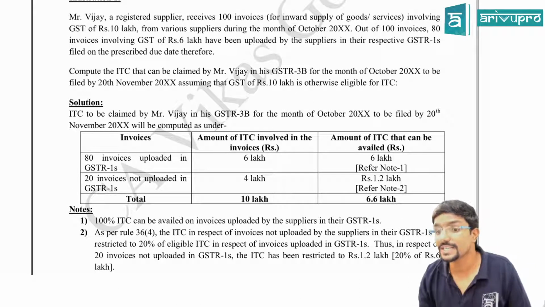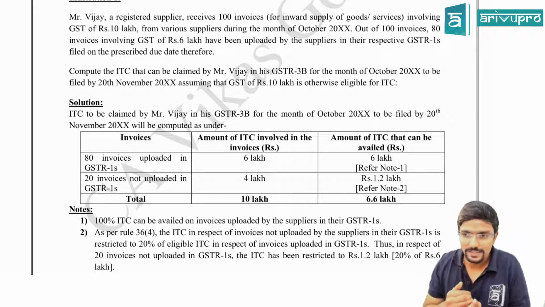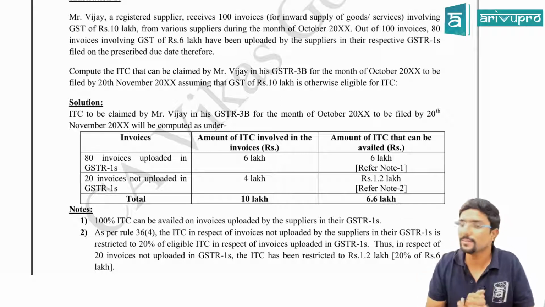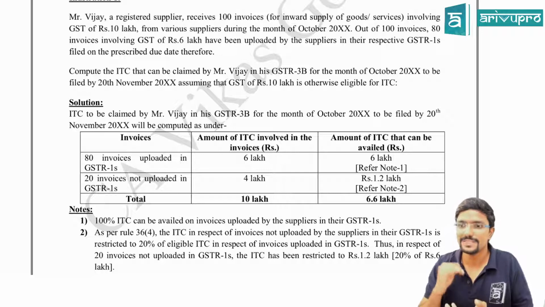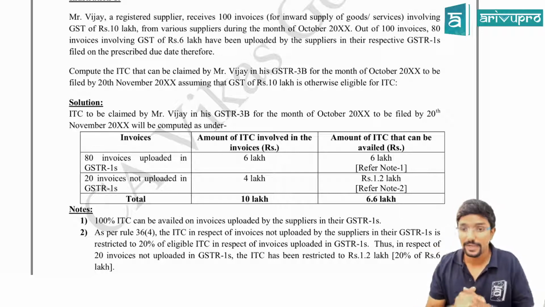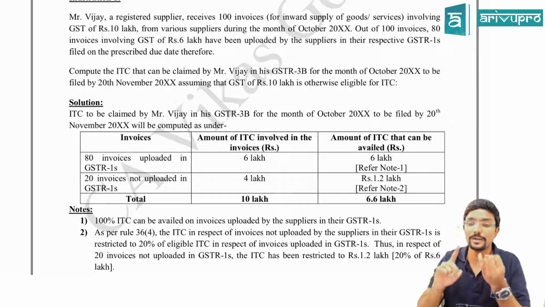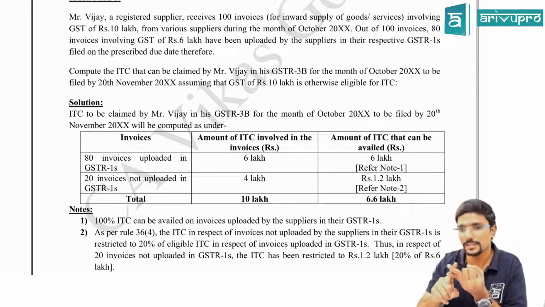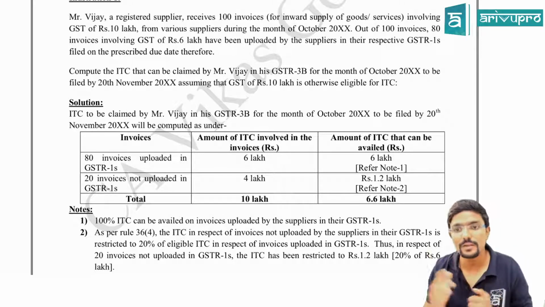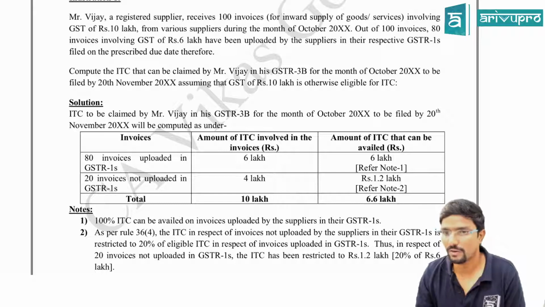Vijay in GSTR 3B, that is monthly return. See, guys, instead of GSTR 3, now 3B has been replaced. Agree? Which has to be filed. This is also a monthly return, within 20th of next month. In GSTR 3B, I have to give details with respect to both my inward supply and outward supply. Both. Clear? For the month of October, to be filed by 20th November.